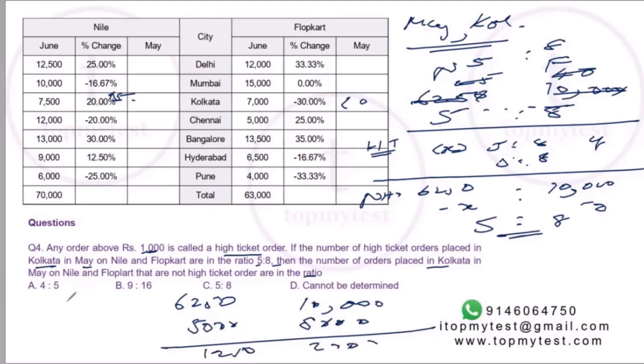Even if you take out 2,500 and 4,000, this will be 3,750 and this will be 6,000. Again, this will be in the ratio 5:8. If you divide by 125, it'll again remain in the ratio 5:8. So irrespective of how much you remove, the value will be in the ratio 5:8.